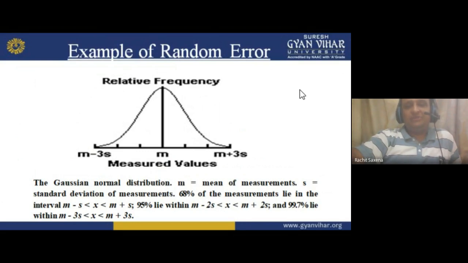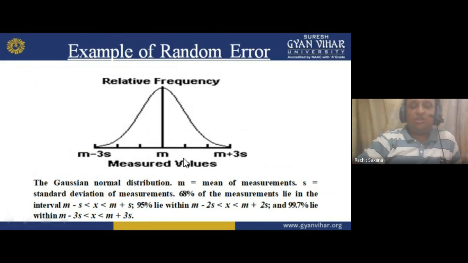Okay, so the example of random error is the relative frequency. See here, one graph is there. m is the measured value; here we have m minus 3s, m plus 3s, m plus 2s, m plus 1s, m minus 1s, and m minus 2s. The maximum value on the negative side, the negative error, is m minus 3s, and on the positive side it is m plus 3s. The middle one, the actual value, is m.